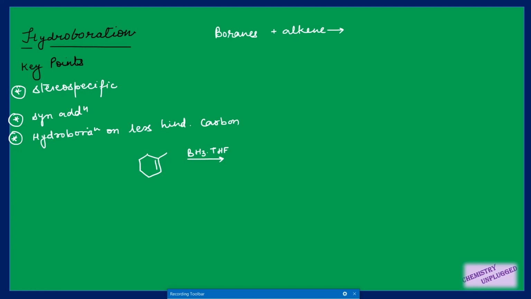Then next point is it is syn addition, means H will attach on this carbon and BH2 part will attach on this carbon, and these two will attack from the same side, right? Then hydroboration on less hindered carbon means when we are attaching H here, then this BH2 part will go on the less hindered carbon, right? And because these two are syn addition, that is why methyl will go above the plane side. So in this way you can use this organoboranic compound in further reaction.